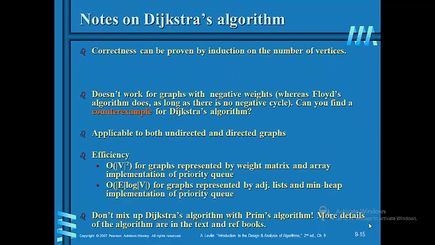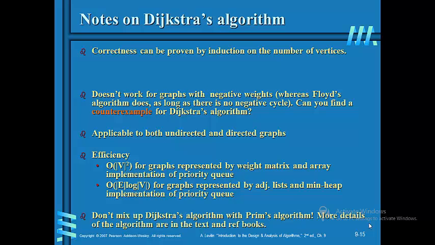For Dijkstra's algorithm, correctness can be proven by induction on the number of vertices. It doesn't work for graphs with negative weights. Floyd's algorithm does, as long as there is no negative cycle. Can we find a counterexample for Dijkstra's algorithm?